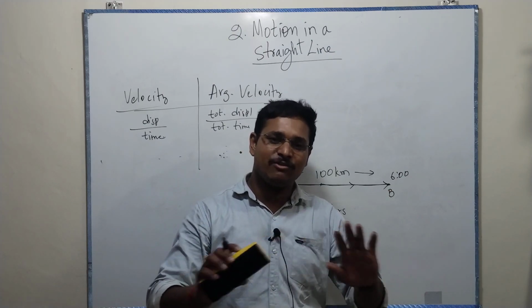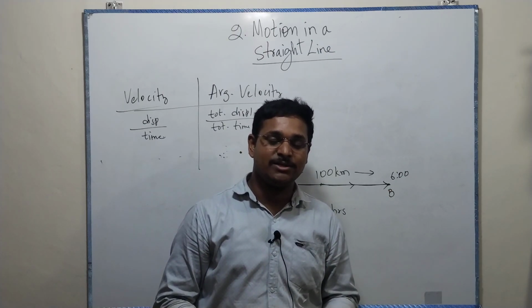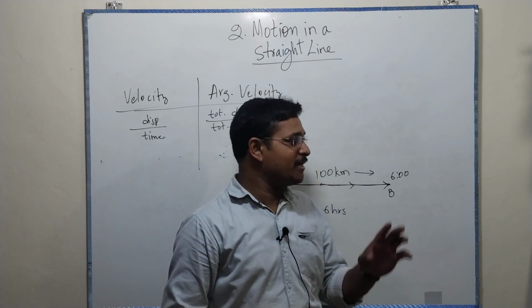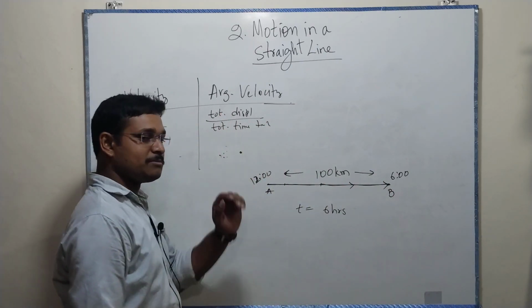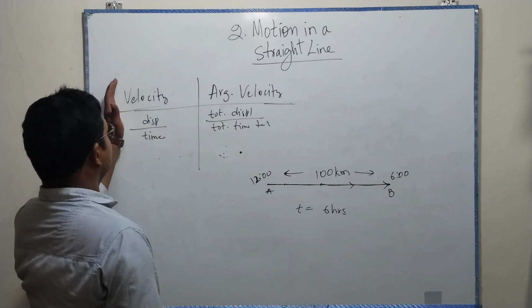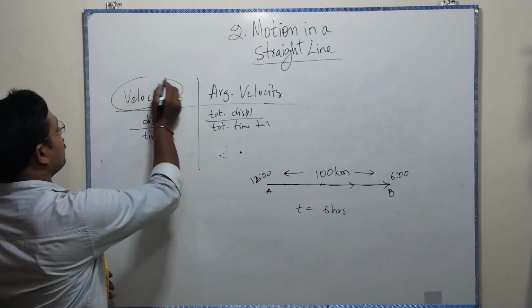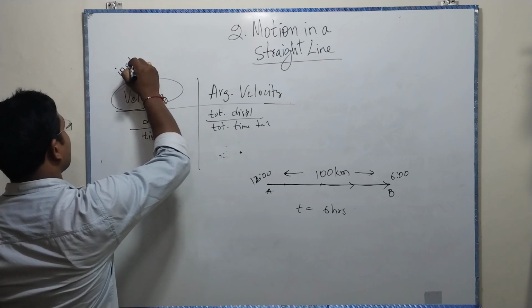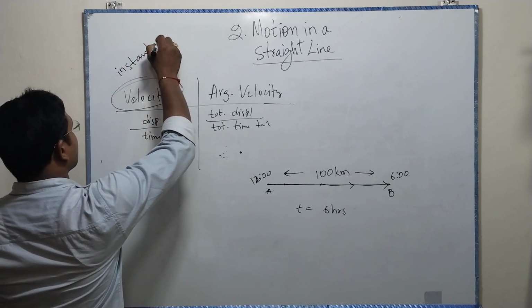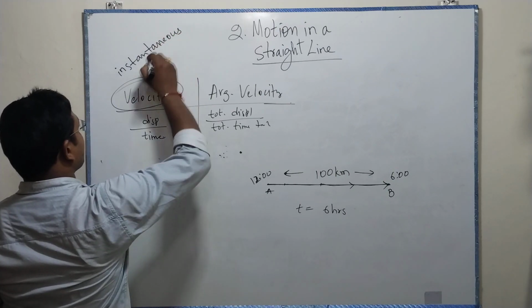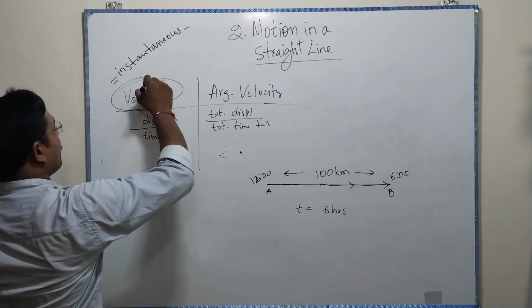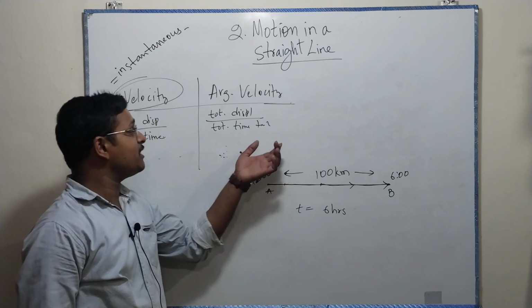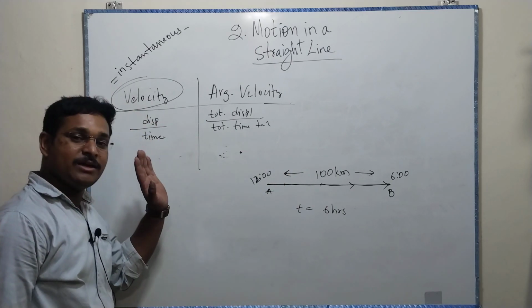And what's general velocity or average velocity? Nothing but total displacement by total time taken. That is average velocity. Now this velocity is also indicated as instantaneous velocity. It's average velocity and instantaneous velocity.